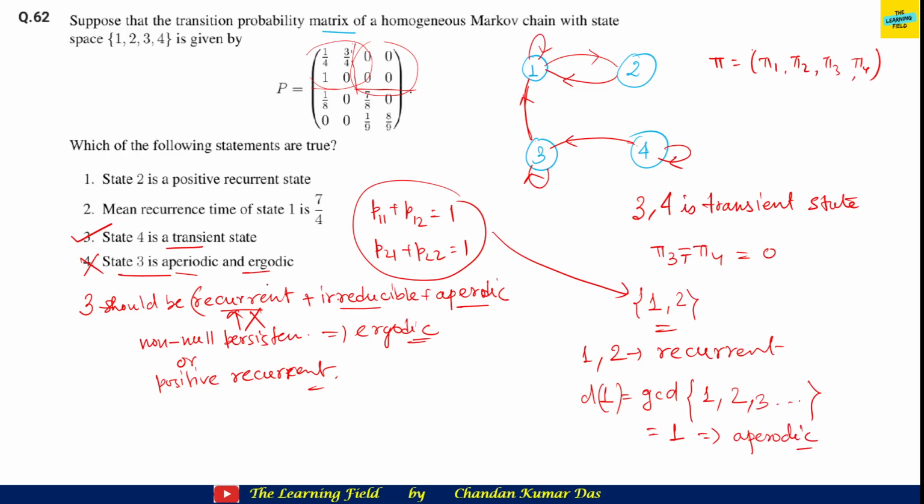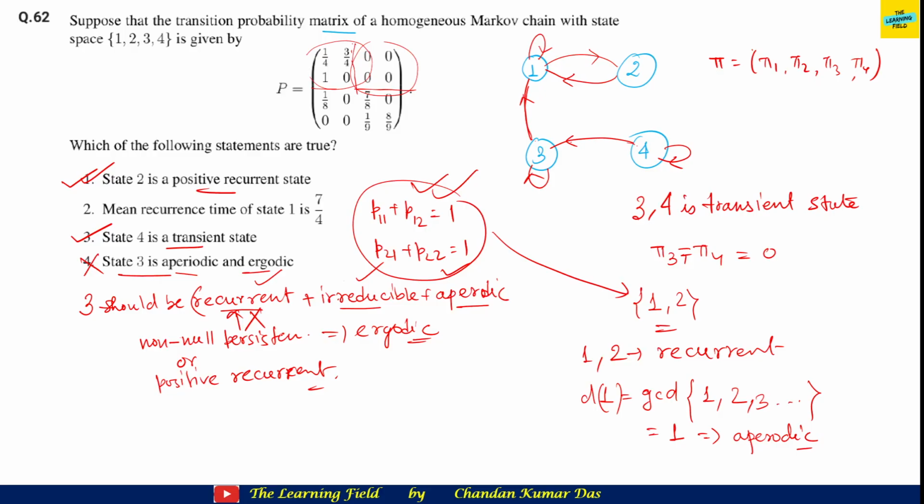Fine. So the aperiodic condition is satisfied. Also this is irreducible. This condition is also satisfied because 1 and 2 form a closed communicating class, which we have already checked. So this is a recurrent state. In fact, a positive recurrent state. Yes, this option is true.